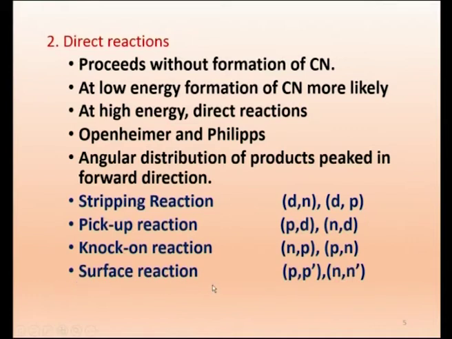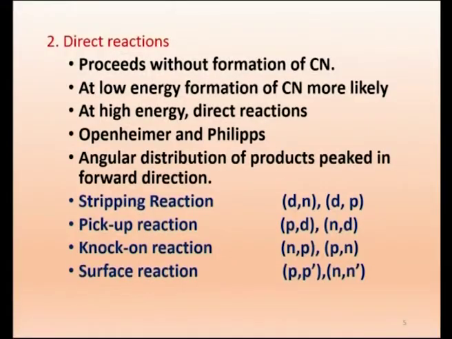And surface reaction. The last type of direct reaction is the surface reaction. Here we have a target nucleus, and the proton, only when it enters deep, can knock out a neutron and come out as a different particle. Now, suppose this particle is only brushing the surface of the target nucleus and going away. That is called a surface reaction. In that case, it won't enter the nucleus; it is just touching the surface of the nucleus, and thereby its energy alone decreases.